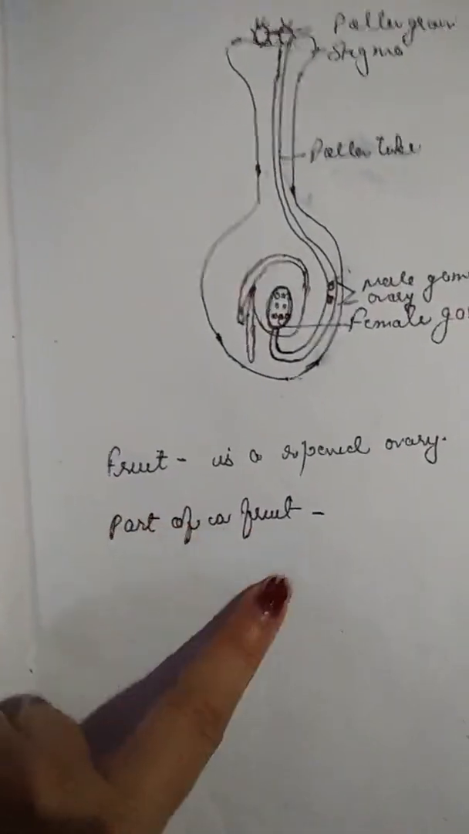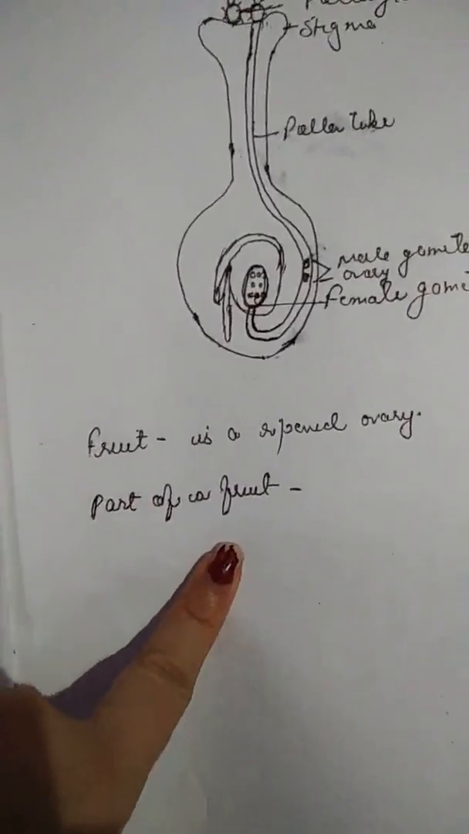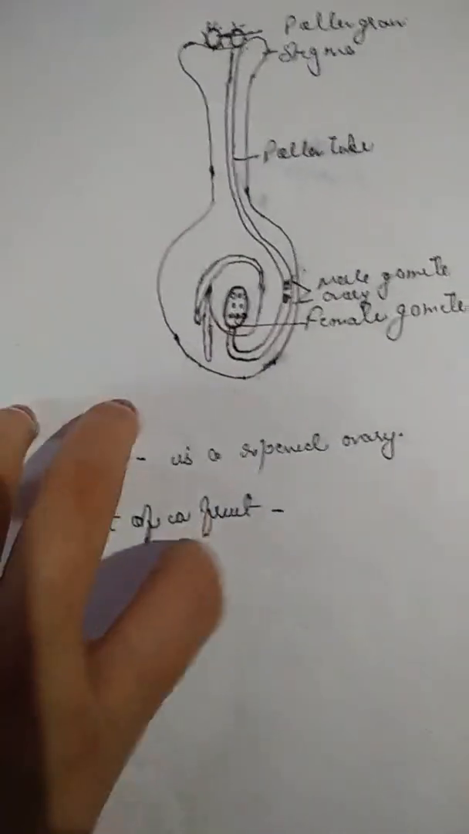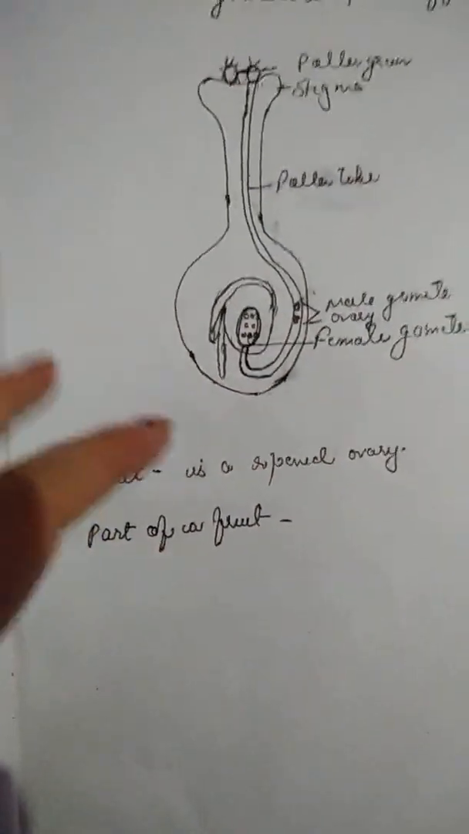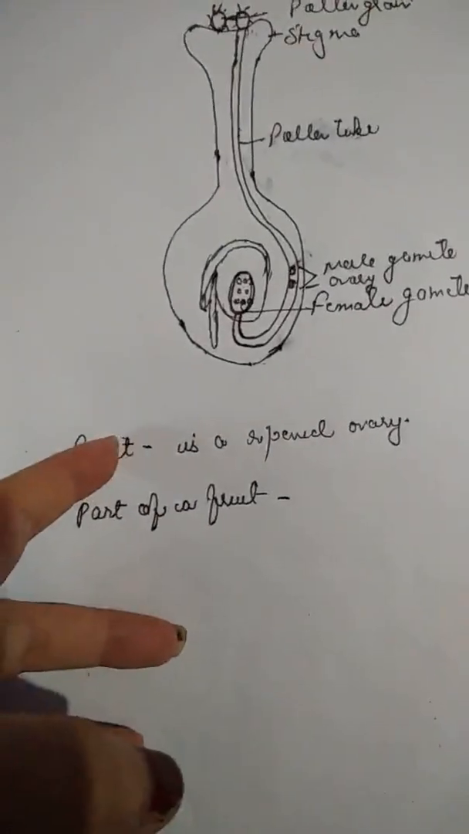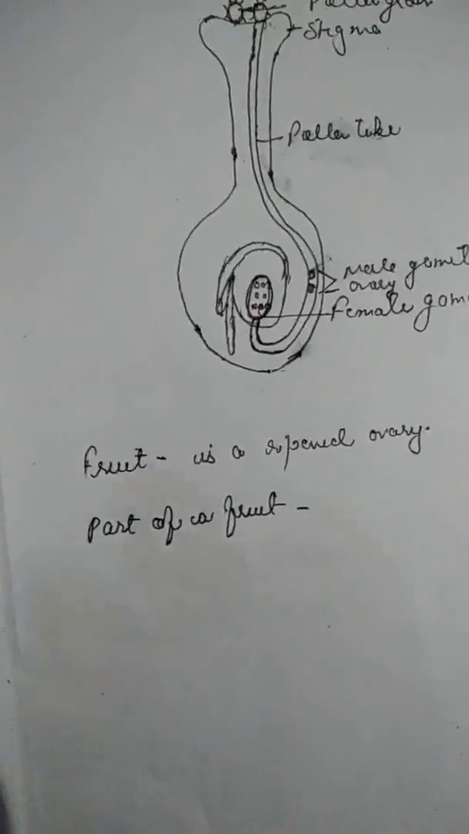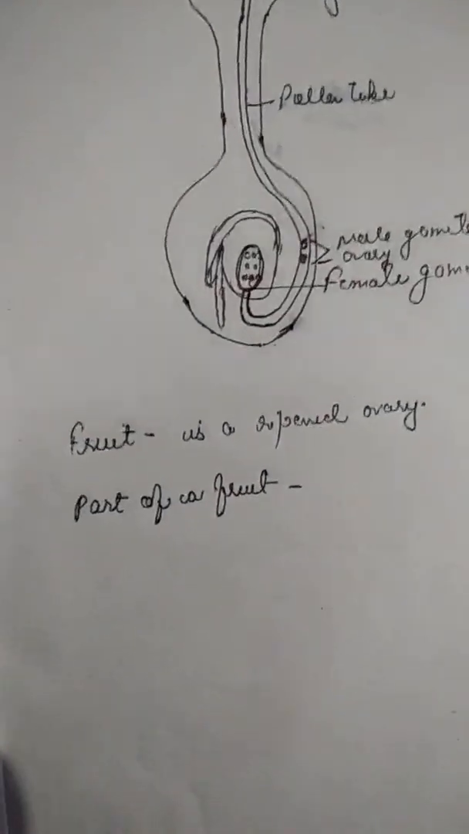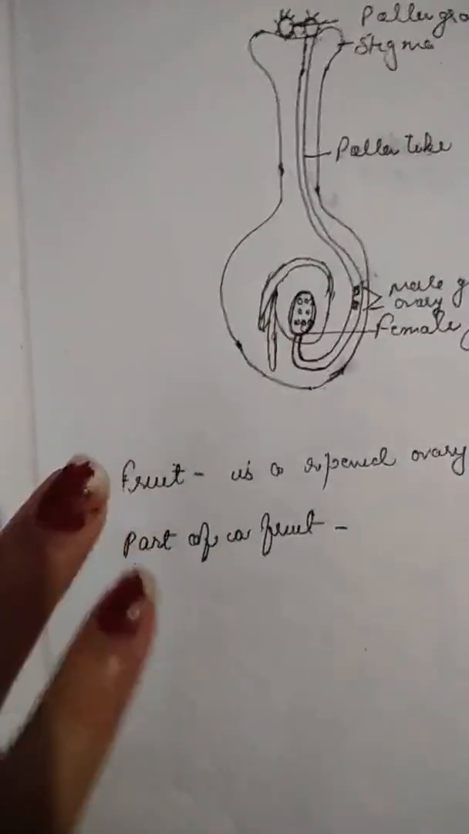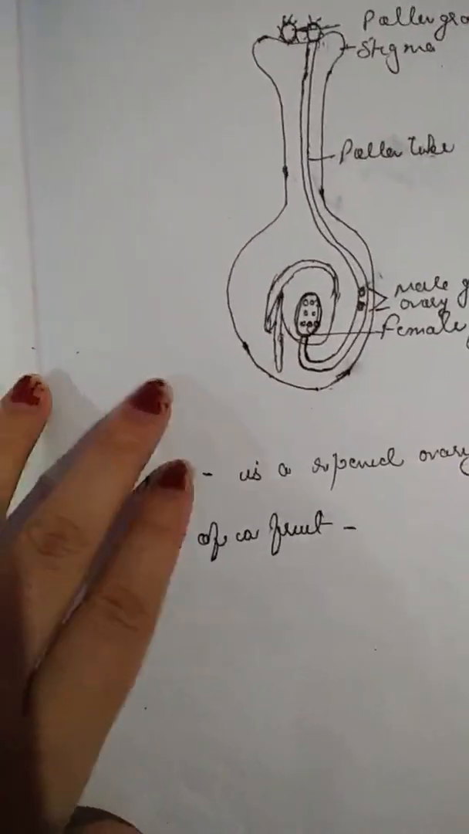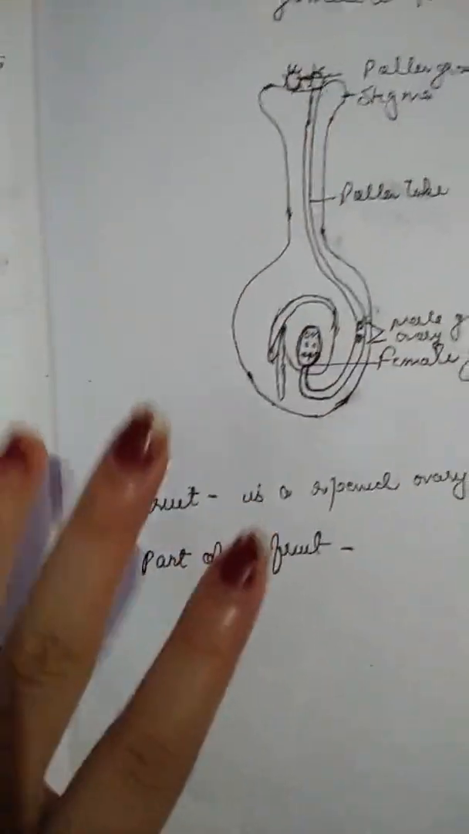The outer layer of the ovules forms the testa or the seed coat, and petals and sepals fall off. So a fruit is defined as a ripened ovary. So now the parts of fruits. A mature fruit is formed of layers which are collectively termed as pericarp.